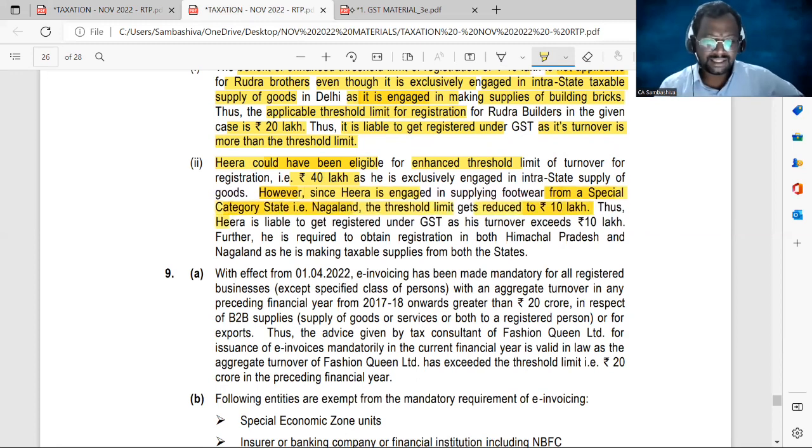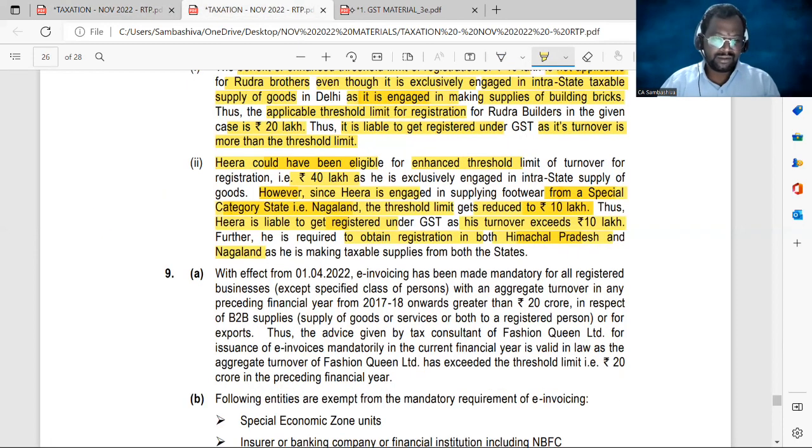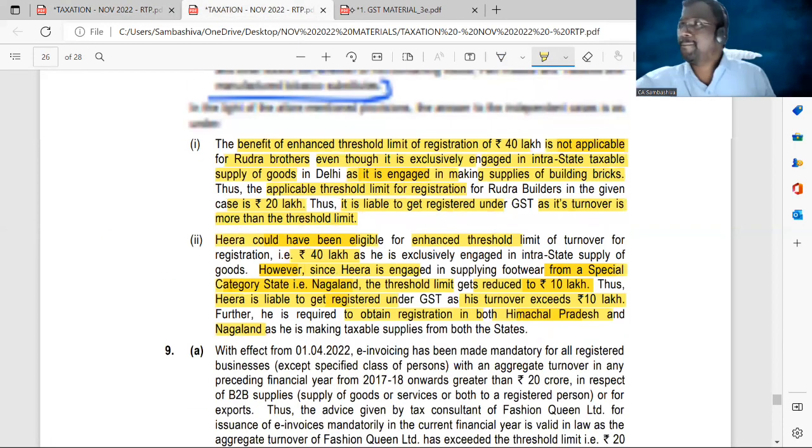Thus, Hira is liable to get registered under GST as his turnover exceeded 10 lakhs. Further, he is required to obtain registration in both Himachal Pradesh and Nagaland as he is making taxable supplies from both the states. He has to get registered from both the states. Okay, so that's problem number 8. Just go through it once and ask the doubts, if any.